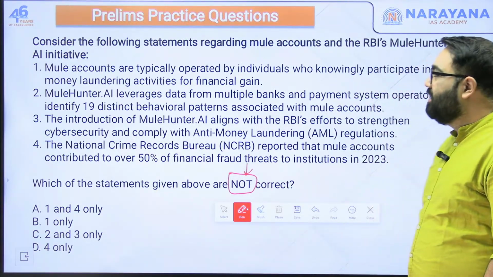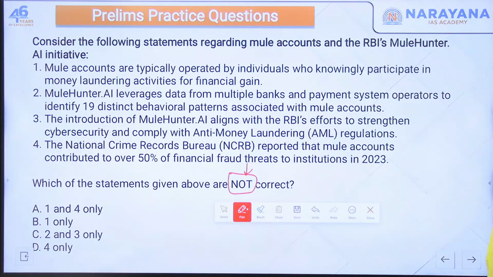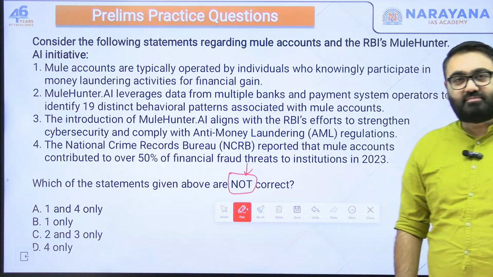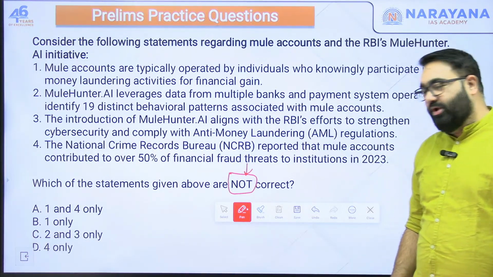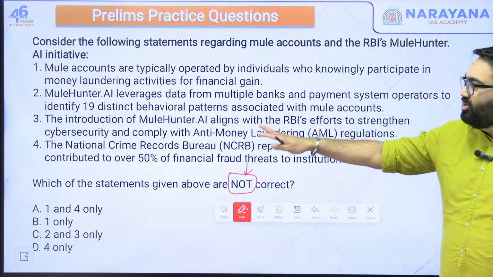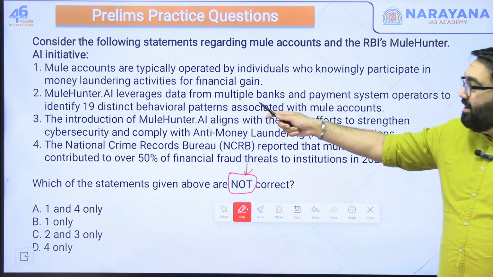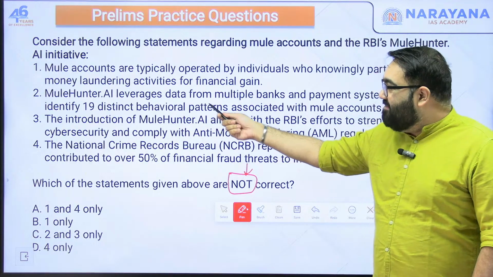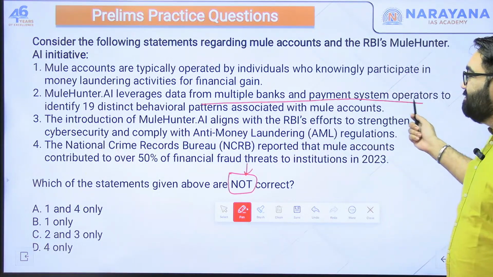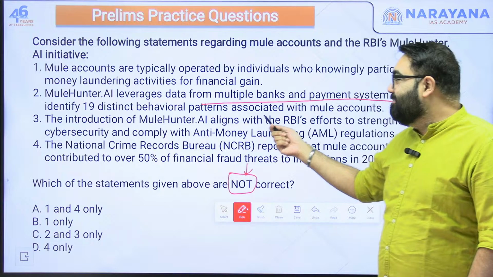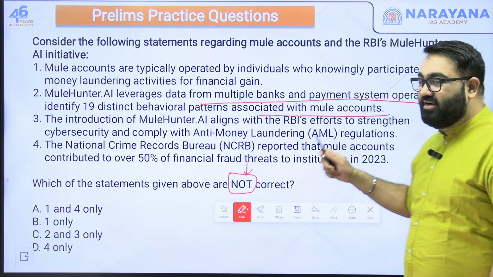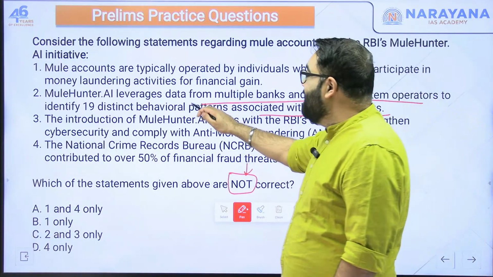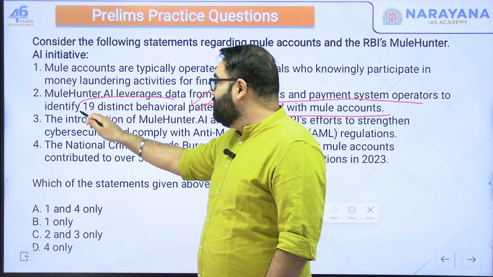Now let's see. Number 1. Mule accounts are typically operated by individuals who knowingly participate in money laundering activities for financial gain. What do you think? Is it knowingly? Is it unknowingly? Think about it. Let's go to the second one, then we can think about it. Second, MuleHunter.ai leverages data from multiple banks and payment system operators to identify 19 distinct behavioral patterns associated with mule accounts. Yes, we did discuss it. These are 19 patterns that they work on. So the second one is correct.